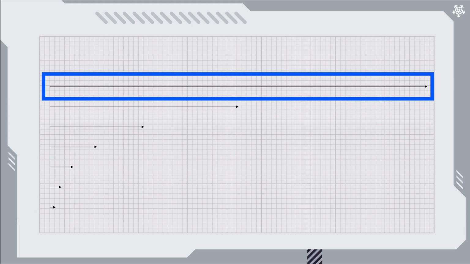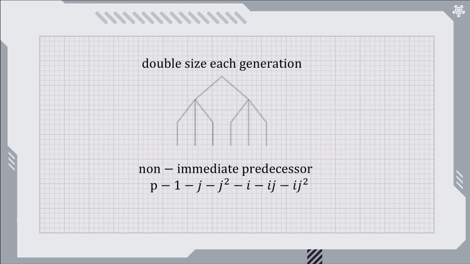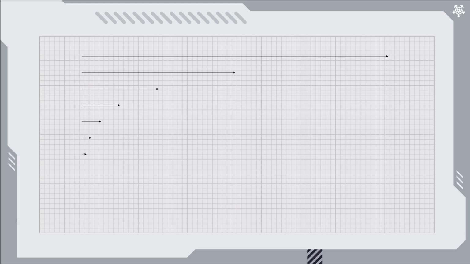Therefore, after 6 steps, the immediate predecessors have grown by a factor of 2 to the 6 equals 64. So this order 4 non-immediate predecessor is about 1/64th of the size. This is only approximate because we don't know if the vectors align or are subtracted or are at right angles to each other. So if we're using this formula to calculate the value of the vector at p from the values of the 6 immediate predecessors and the 1 non-immediate predecessor, then the latter has much less influence since it is 64 times smaller than the immediate predecessors.